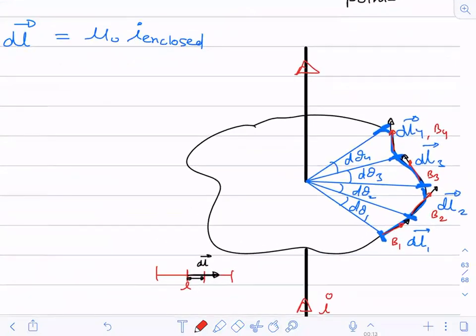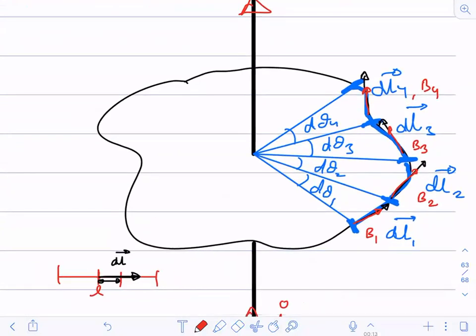Now, if you have understood this, the dl vector is along the tangent at that point, because of the element you have considered. Just for visualization and understanding, we draw the elements larger in size, which are visible. But practically, when you cut an element, it is very, very small in size.